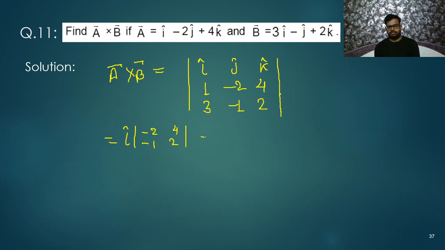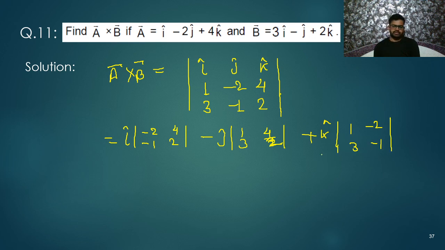Okay, next minus j cap you will write here, and leave the multiples of j cap, only you will write 1 3 4 2. Okay, what next? 1 3 4 and 2. What next? Next you will write plus k cap. Okay, i cap positive, j cap negative, and k cap positive. So here you will write 1 minus 2, 3 minus 1.